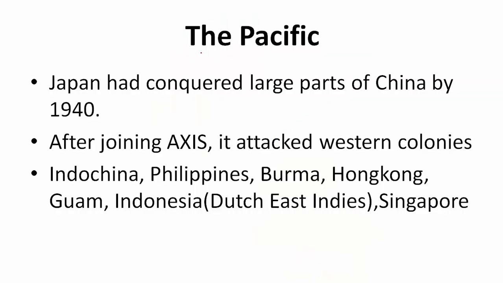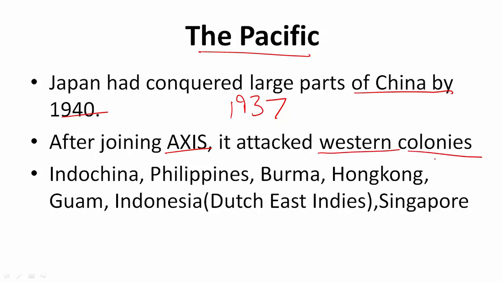Now we move on to the Pacific theater of World War II. In the Pacific Ocean, Japan had conquered large parts of the coastal China by 1940. Their war was going on since 1937, as I mentioned earlier, Sino Japanese War. Now in 1940, they joined Axis powers under the tripartite agreement and they started attacking the western colonies in China.